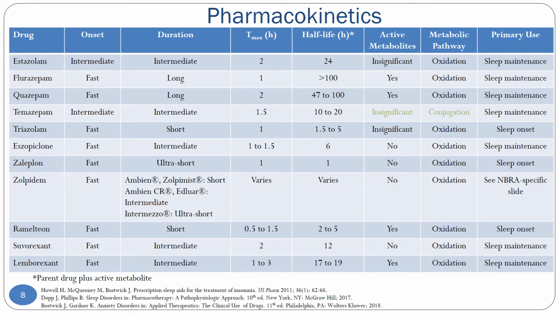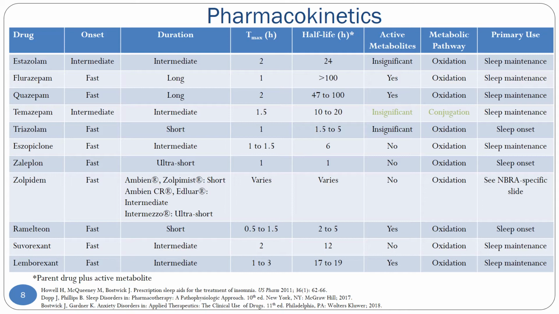The kinetics associated with these medications can be a bit complex or confusing, but it's important to have a good understanding of the kinetics because this is ultimately what will help you select a specific agent for a patient depending on the type of sleep disorder they have. With onset and duration, you'll notice that rather than giving you a bunch of different numbers, I tried to summarize it verbally. And it's important to note that depending on the reference or guideline that you're using, this information can vary slightly. So this is just a general guideline. Some things, if you look up an agent specifically, you might find a little bit different information, but for the purpose of this lecture, this is how we're going to categorize these drugs.